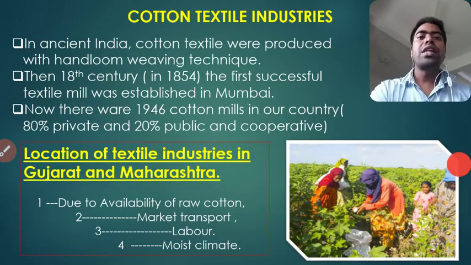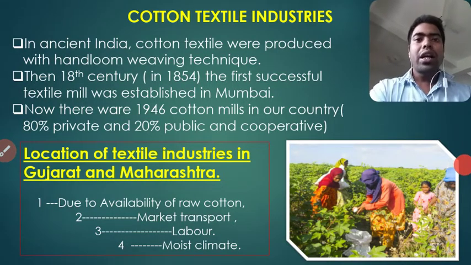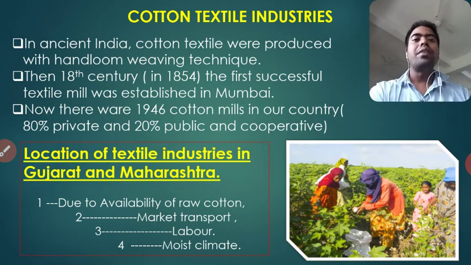First of all, cotton textile industries. In our country's ancient times, cotton textiles were produced with the handloom weaving technique.